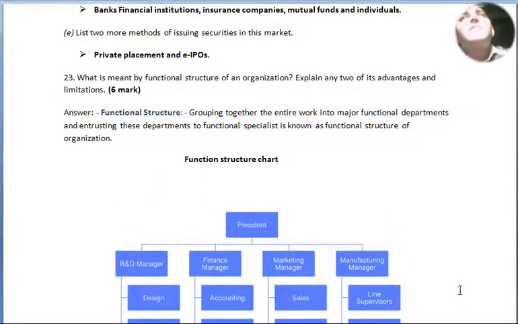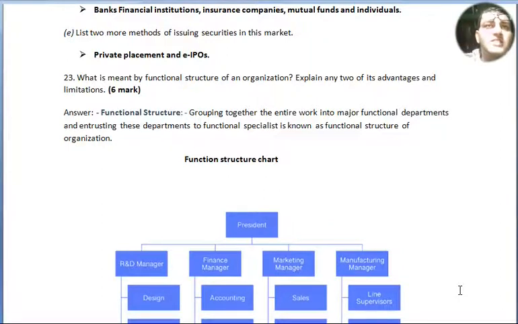Next question, question number 23. What is meant by functional structure of an organization? Explain any 2 of its advantages and disadvantages or limitations. For 6 marks. The question was already repeated in 2019. Now again we are going to do the same, so it will be a kind of revision for you. Answer. Grouping together the entire work into major functional departments and entrusting those departments to functional specialists is known as the functional structure of an organization.